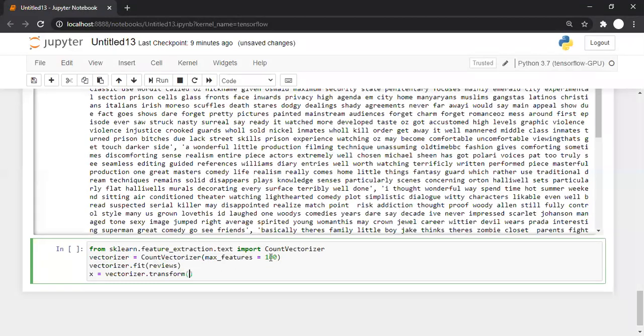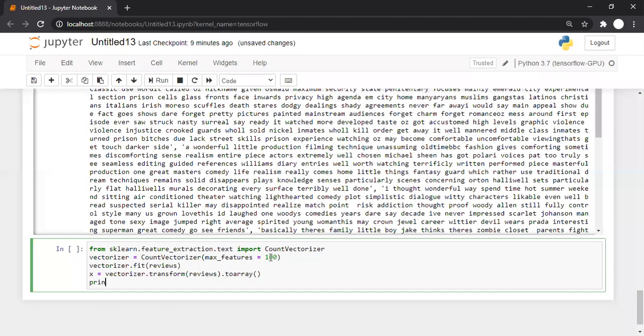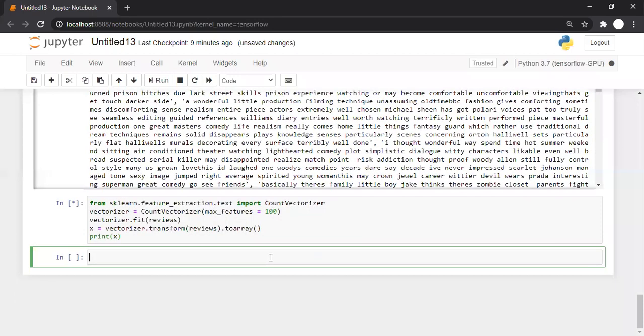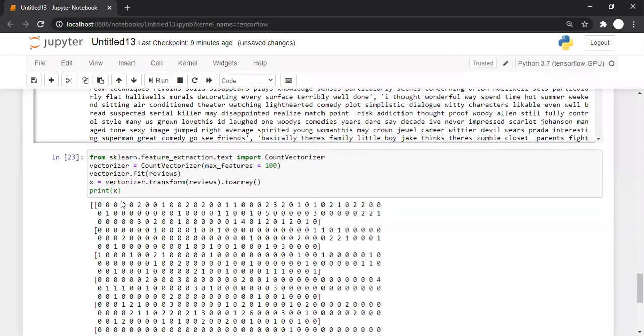So apply the transformation on reviews and convert that into an array, so we are going with toarray. We are converting the result into an array. Let's print this, print x, and now we can see.